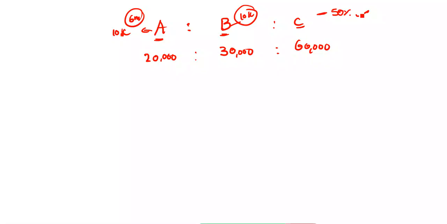Okay, ABC started a business. A investing 20,000 rupees, B investing 30,000 rupees, C investing 60,000 rupees. After 6 months A invest 10,000 rupees more and B also invested 10,000 rupees more, but C withdraw the 50% of his capital. Find out the investment ratio. Right, and so formula is profit is equal to investment into time. So first A investment is how much? 20,000 rupees, how many months, guys? 6 months.